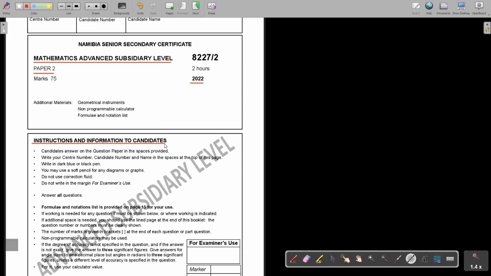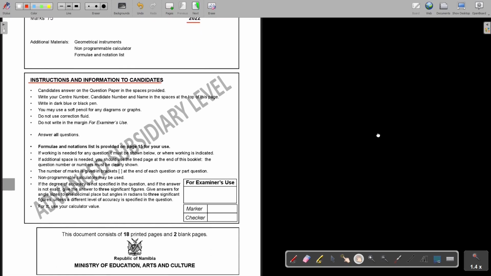Okay, now I'm just going to spare a little bit of time. I did it thoroughly previous year. I'm just going to focus on this second last point. It's almost the same as in ordinary level. If the degree of accuracy is not specified in the question and if the answer is not exact, give your answer to 3 significant figures.